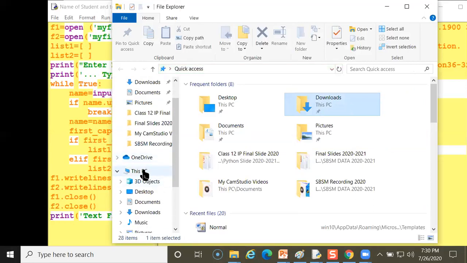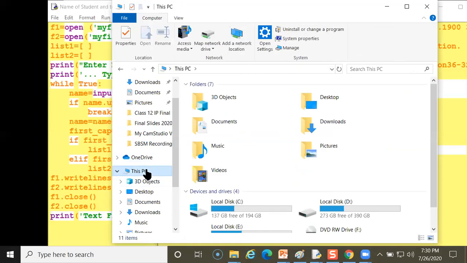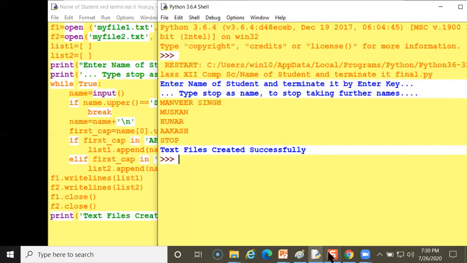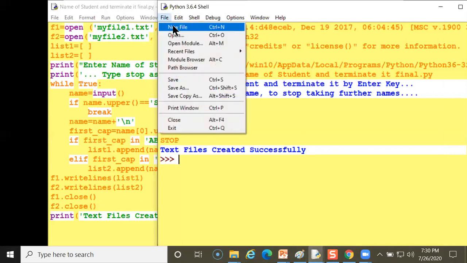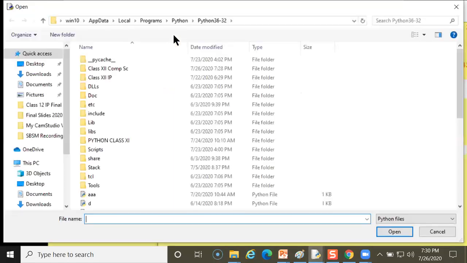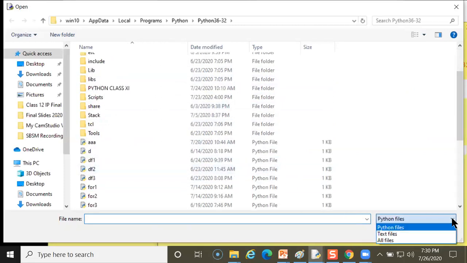In this PC, I'll check where the programs are stored. So I'll quickly go there with open file. See, it is showing only text files.